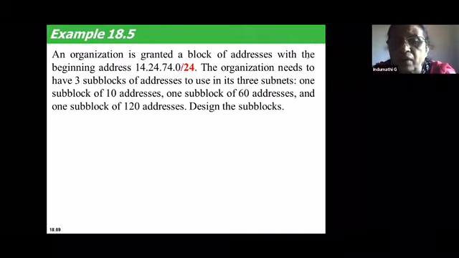So now what is your requirement? You have to design the sub-blocks knowing the beginning address of the organization's granted block, 14.24.74.0/24.